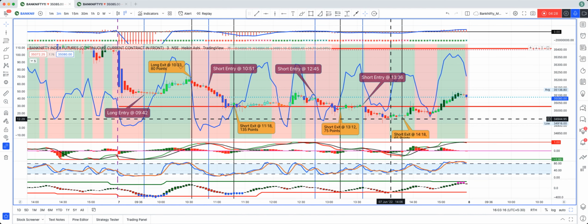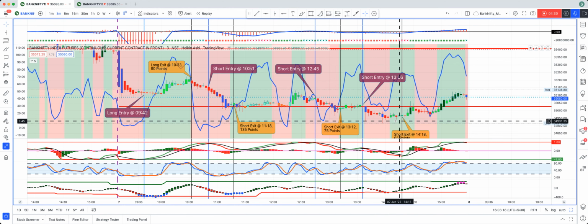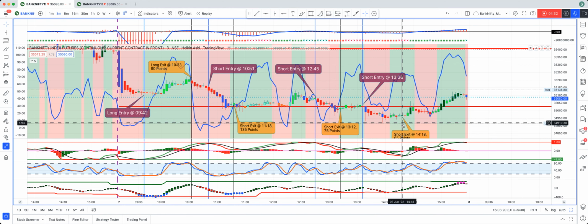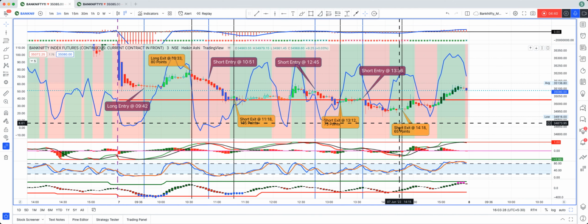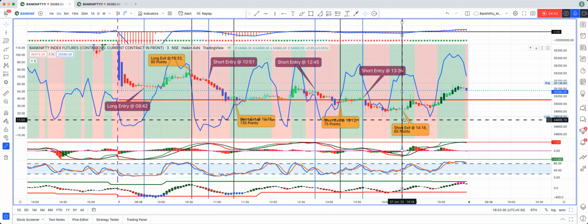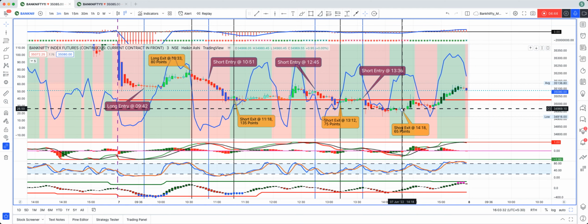I could have exited here, but I waited since NMACD was still trying to go down. I stayed till 1418, which gave me some 65 points. That's the short trade that I took.